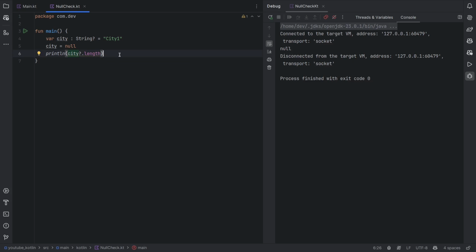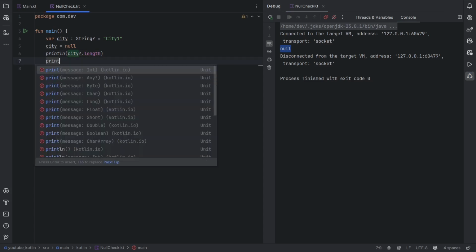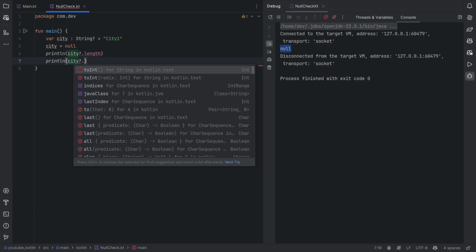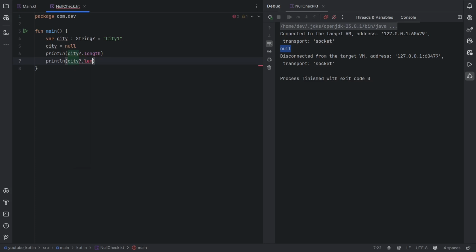And what if you didn't want to print null? You wanted a default value. You can do that using the Elvis operator. So I'm going to say println, city safe operator length, and the Elvis operator is question mark colon, and say I can output a default value.